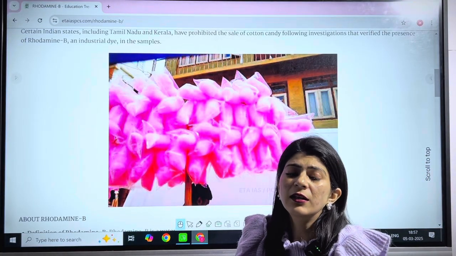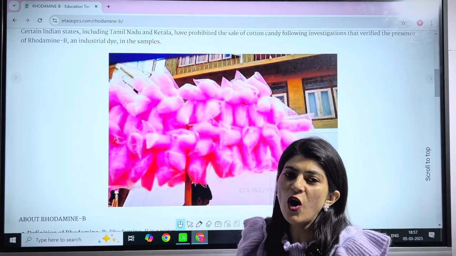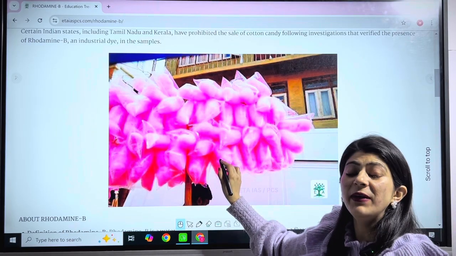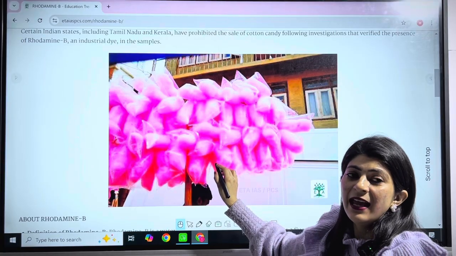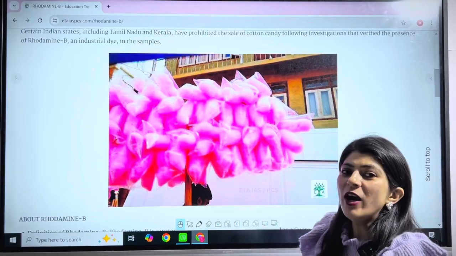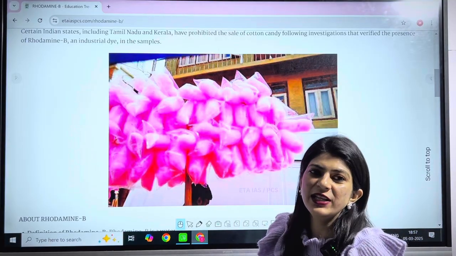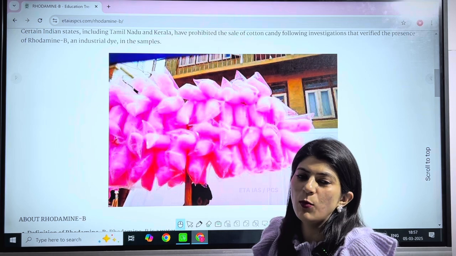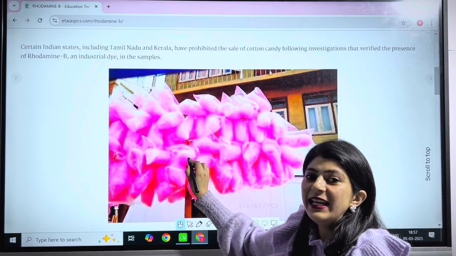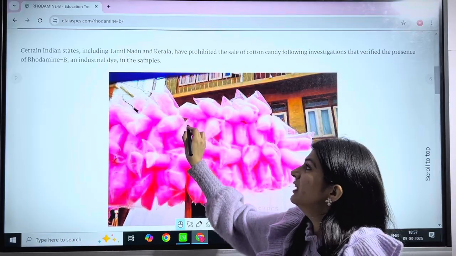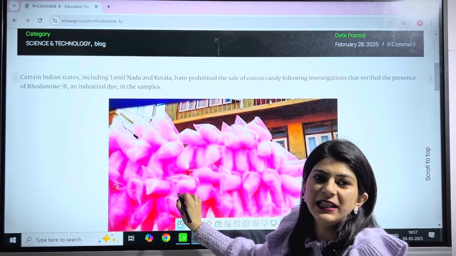Many times we come across our vendors along the roadside selling a very fascinating pink colored cotton candy, which fascinates small children as well. This cotton candy seems to be delicious and because of its pink color it is fascinating to everyone. But it is very dangerous because of the presence of this chemical compound known as rhodamine B.